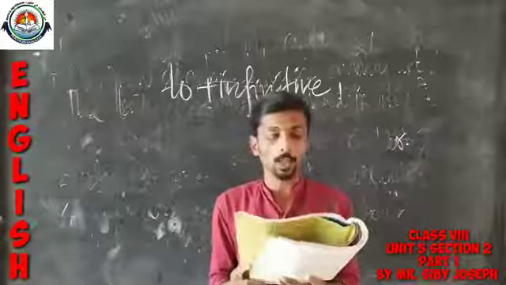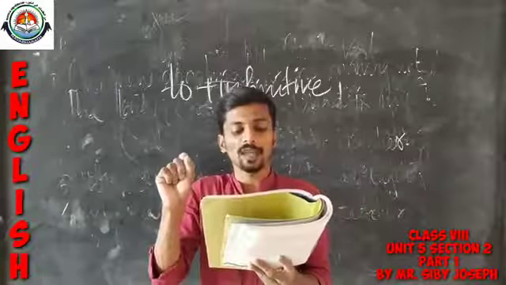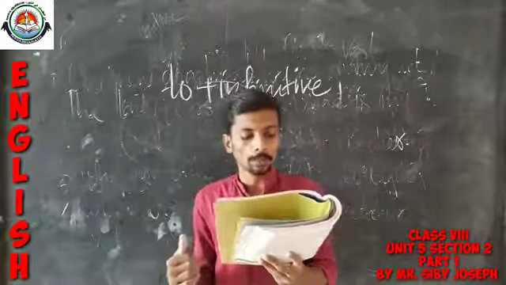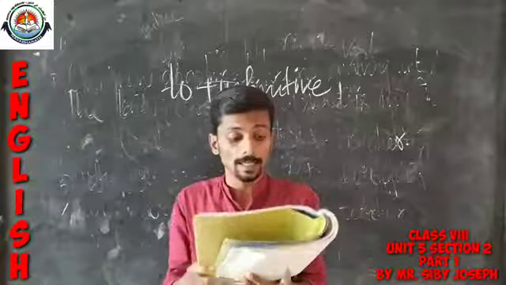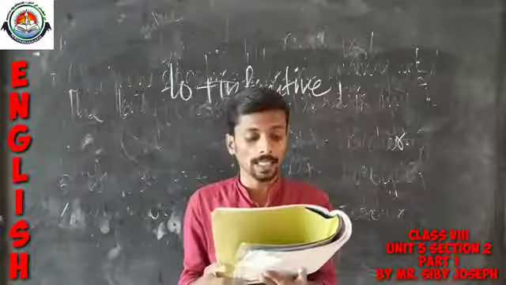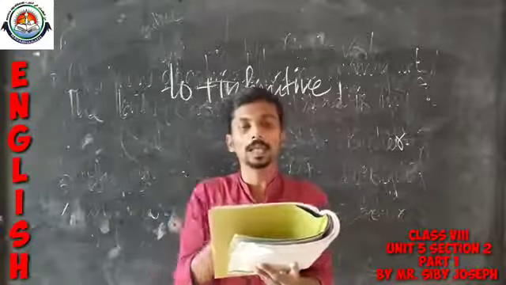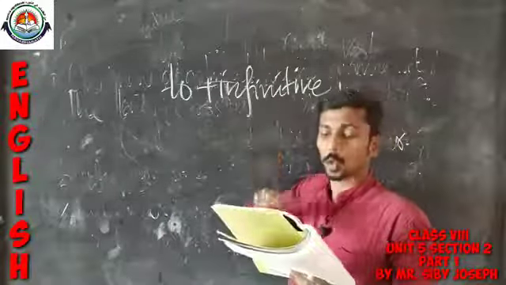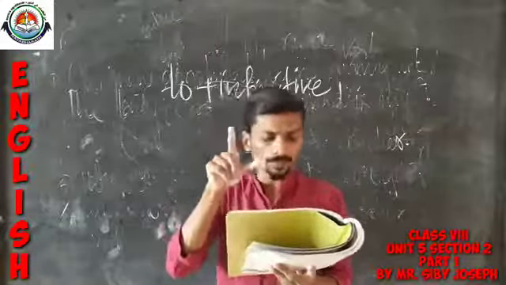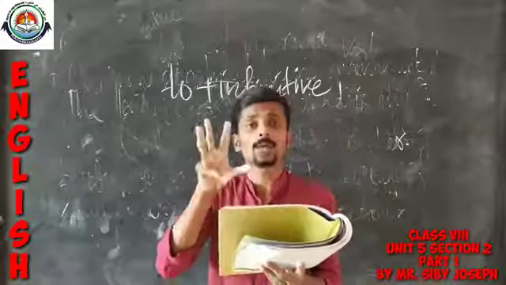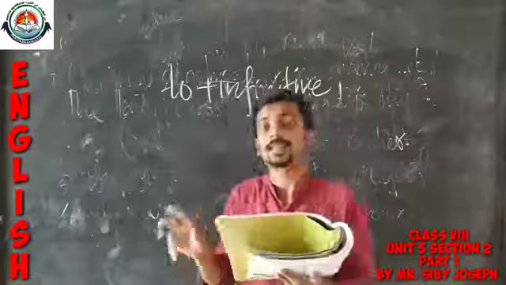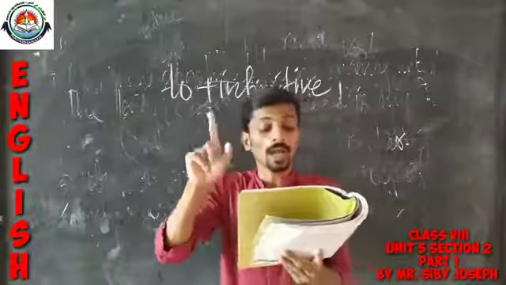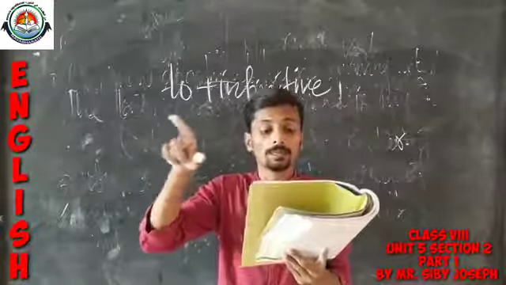Read the question: using the words and phrases given, make sentences as in the example. You have to make 5 sentences according to the example given there. Here it is actually the application of to plus infinitive. Look at the first one: Mohan buy a computer, save money now.